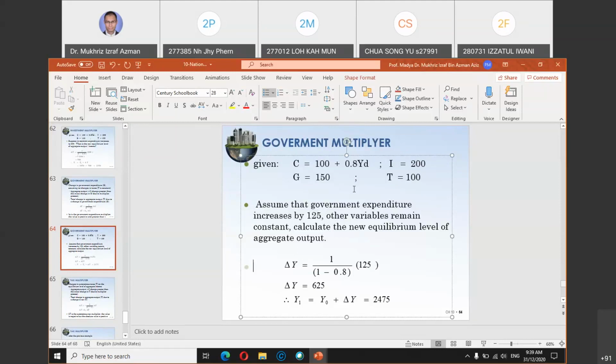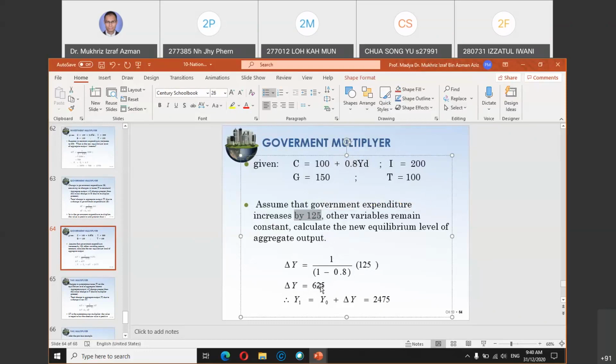Here you want to know the impact on the change in income. So the formula is change in Y equals 1 over 1 minus B. You can see here B is 0.8. So 1 divided by 1 minus 0.8, multiplied by the government expenditure change, which is 1 to 5. You solve for this and you get a change in income equal to 6 to 5. So 6 to 5 is not the value of income, it's the value of the change in income. Please take note of that.